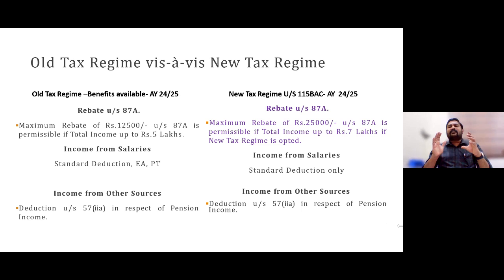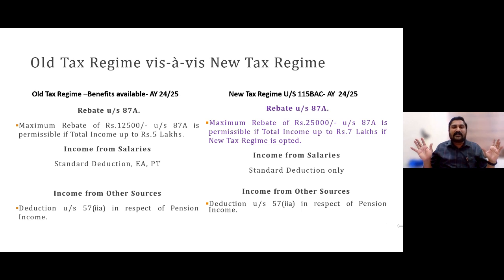The same marginal relief concept has been implemented for new tax regime opters also. If you are having income a bit more than 7 lakh, which is the basic non-taxable limit, say 7 lakh 100 rupees, you need not pay the 25,000 tax plus 100 rupees.